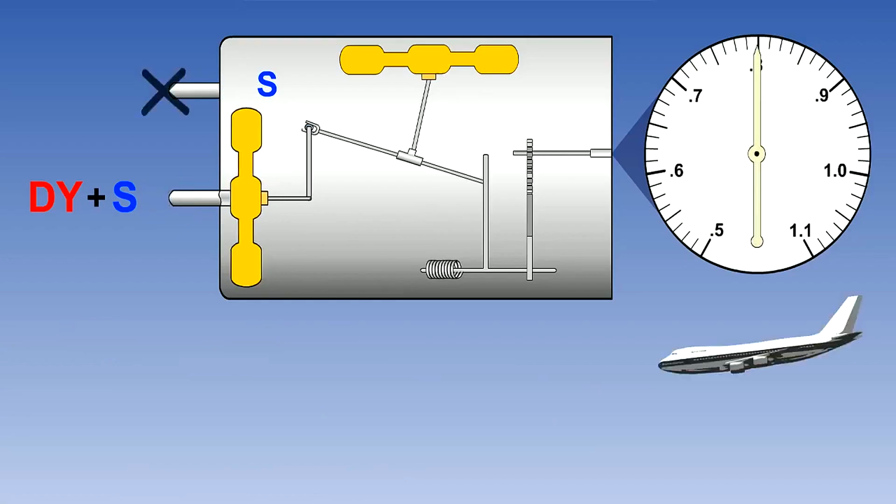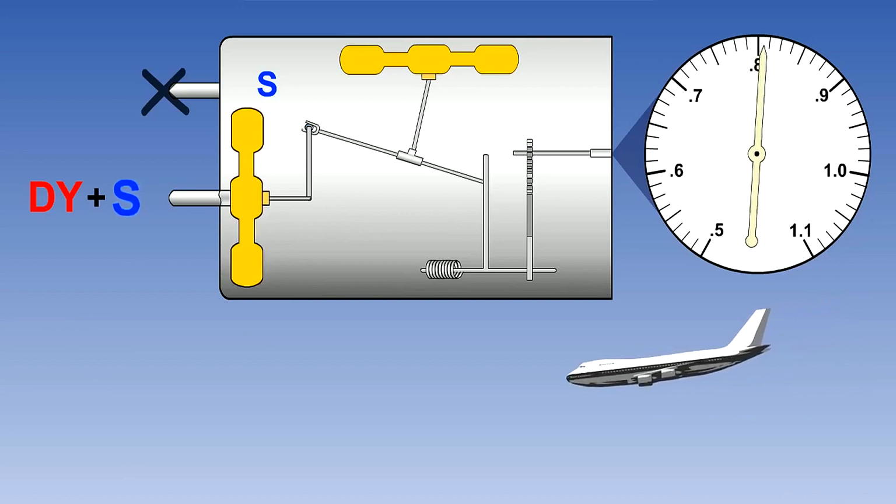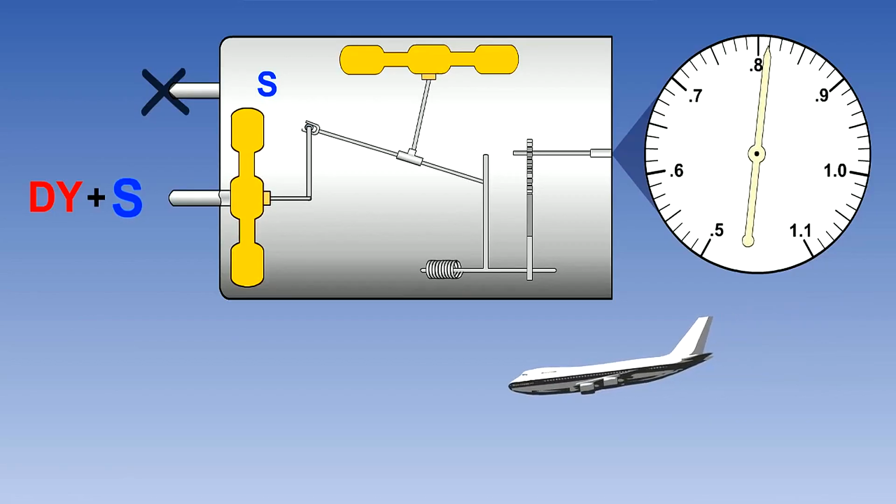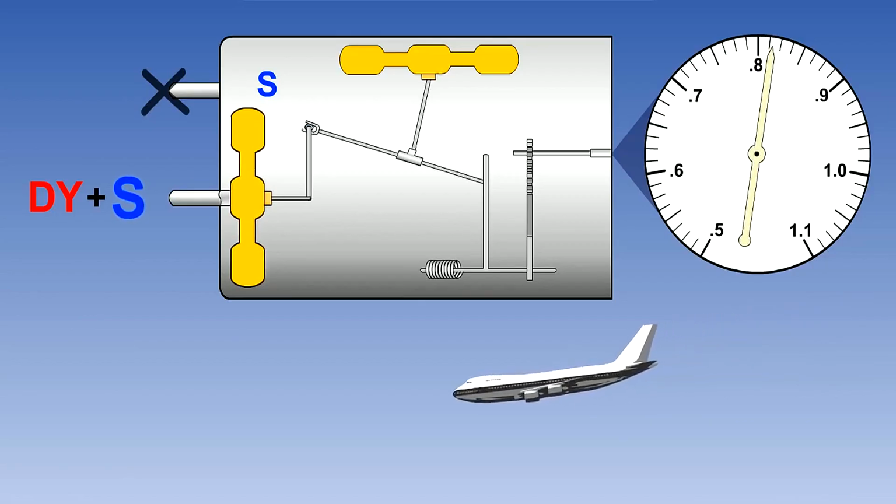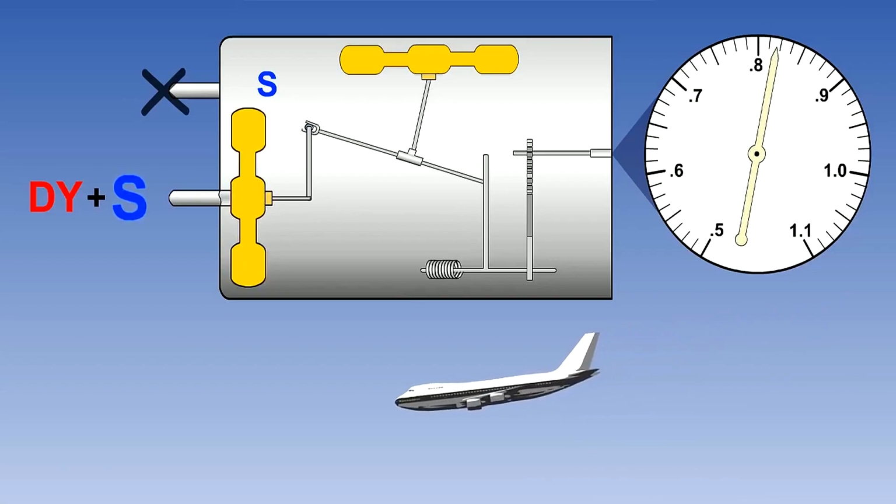If the static source becomes blocked, the Mach meter will overread in a descent. In the descent, the static pressure within the instrument case and the static pressure component of pitot pressure should normally increase at the same rate and cancel each other out.